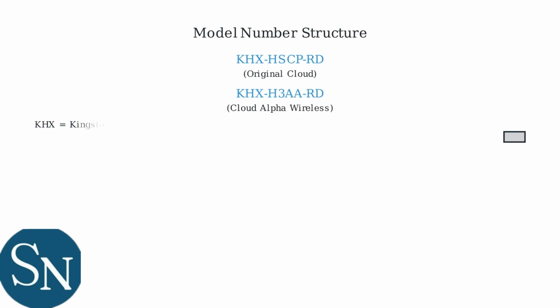For example, KHX-HSC-RD is for the original Cloud headset, and KHX-H3AARD is for the Cloud Alpha Wireless. The KHX prefix stands for Kingston HyperX, H indicates headset, followed by a series code. Wireless models often include W in the code.